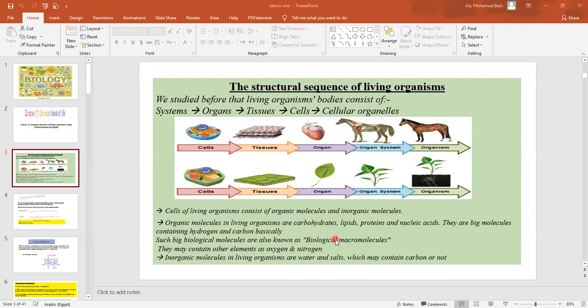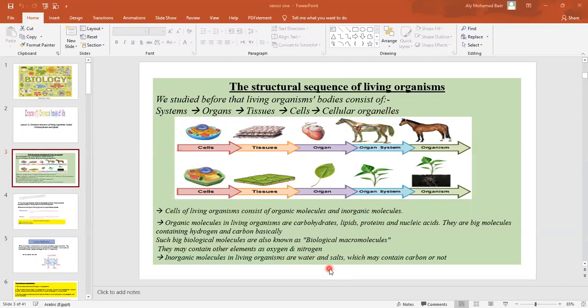So the organic molecules are called biological macromolecules. Why do I say biological macromolecules? We are talking about biology, something alive, so I have to insert the word biological. I insert this word biology into macromolecules to make biological macromolecules. They may contain oxygen, nitrogen, phosphorus, and so on, but they mainly contain carbon and hydrogen atoms.